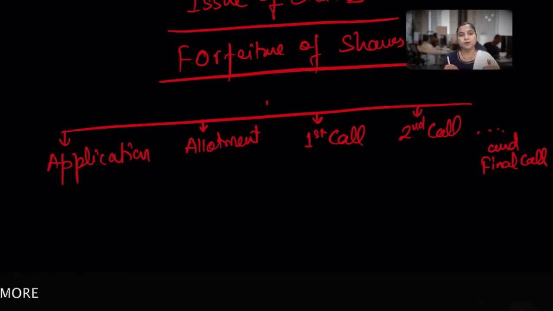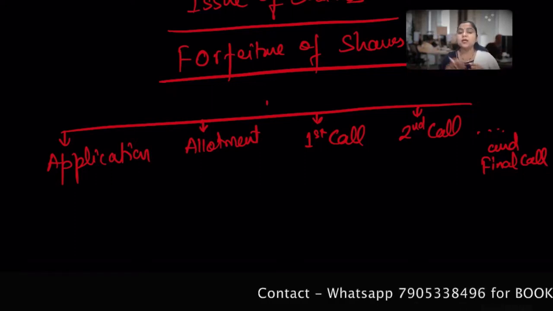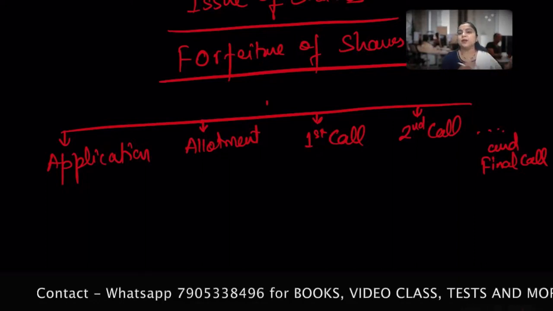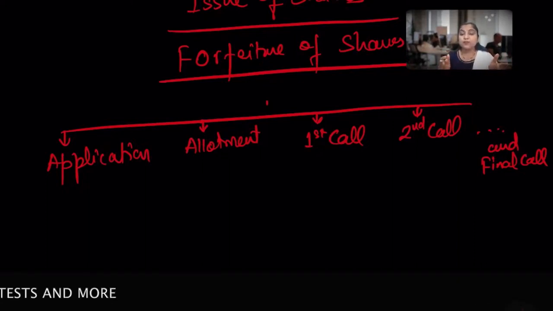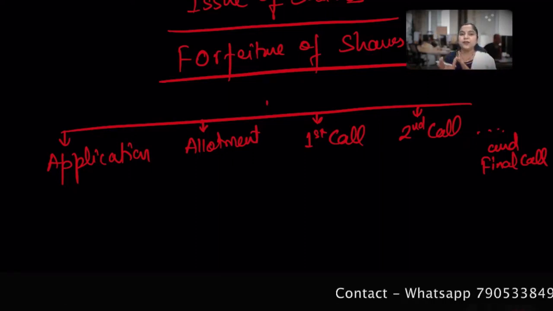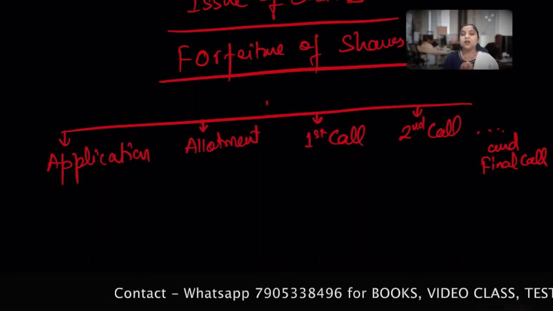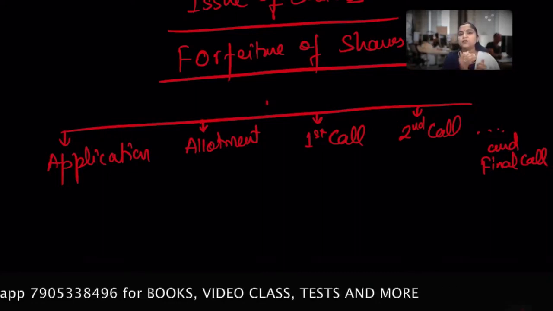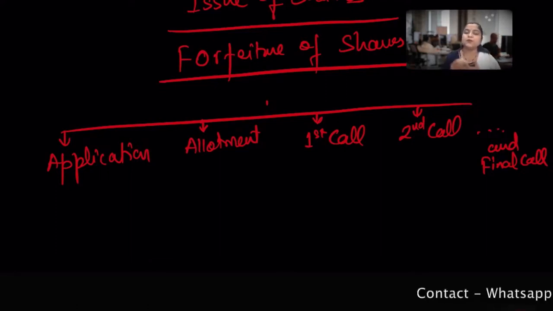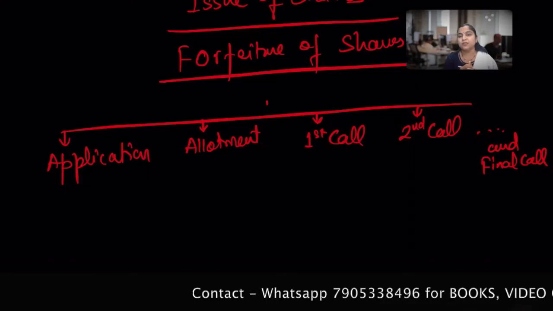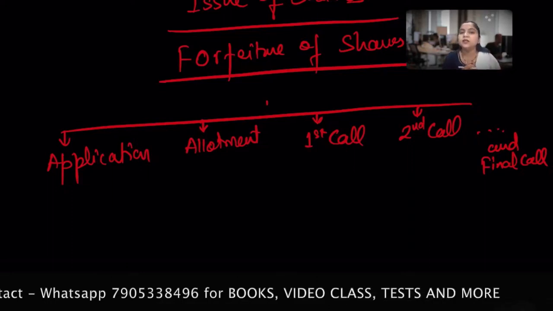But there might be a situation that out of 1,000 shareholders, some may fail to pay, whether it is the allotment money or any of the calls. If they fail, these shares which are failed can be forfeited. Forfeiture of shares is like a termination of the membership. It's a kind of penalty for non-payment of any of the calls made by the company or directors on behalf of the company.